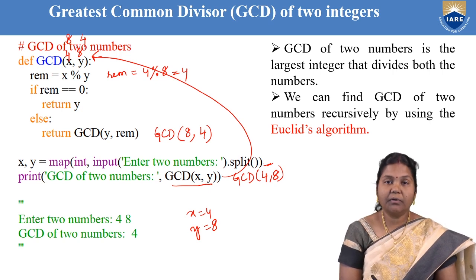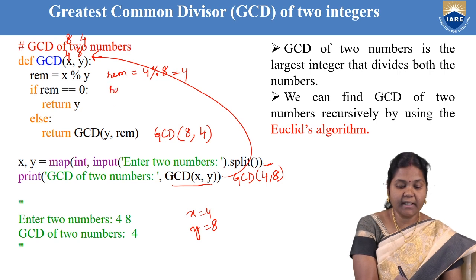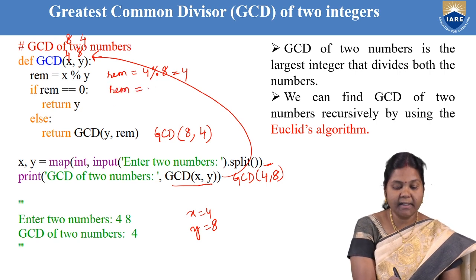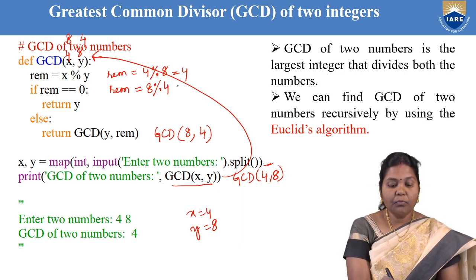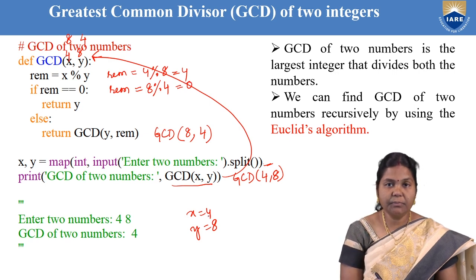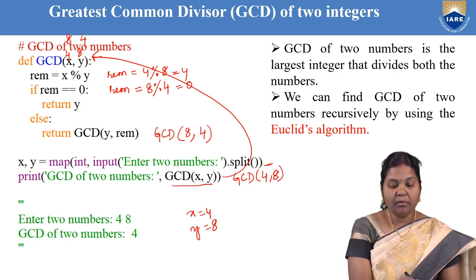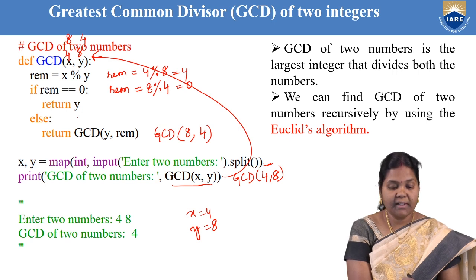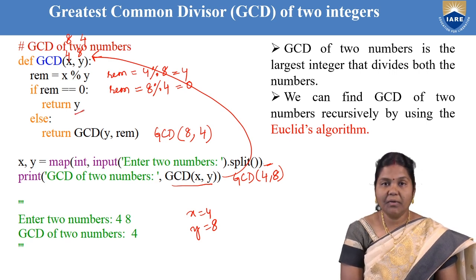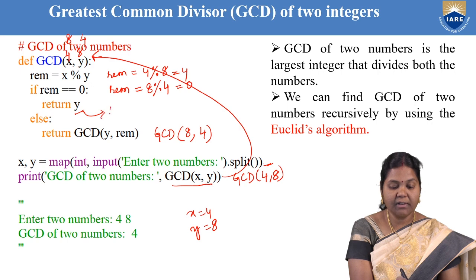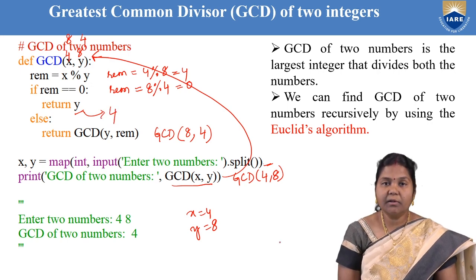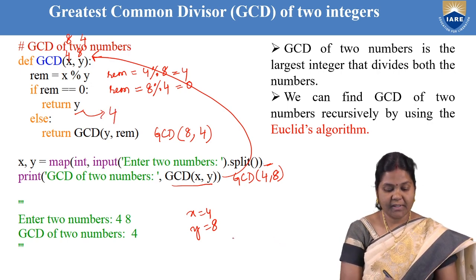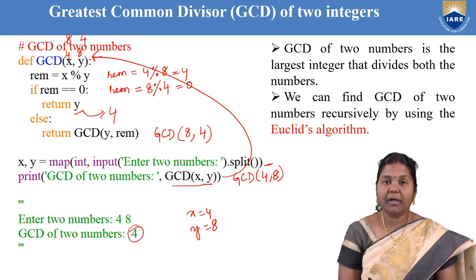Again they are stored into x and y, so 8 and 4. Now we compute the remainder a second time: x modulus y, where x is 8 and y is 4. So 8 modulus 4 is equal to 0 because it is completely divisible. The remainder is 0, so the GCD is nothing but the y value. Here the y value is 4. So the GCD of 4 and 8 is 4, and you can see the output, GCD of 4 and 8 is 4.